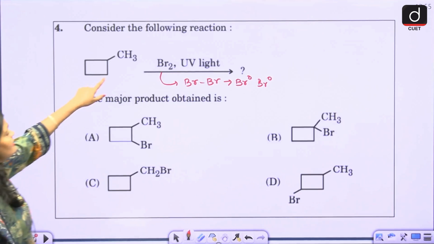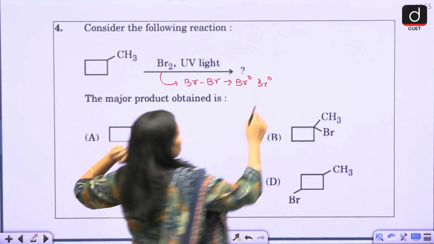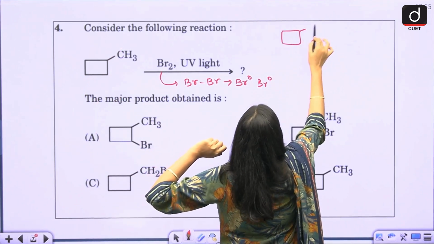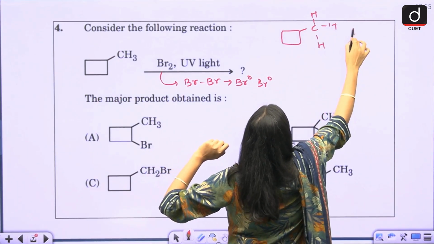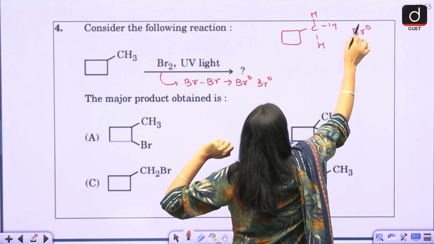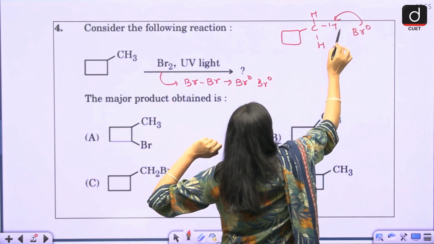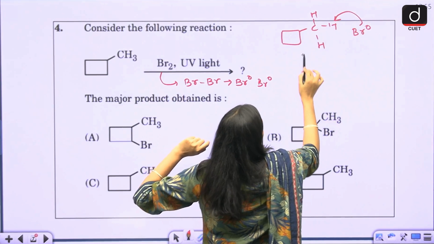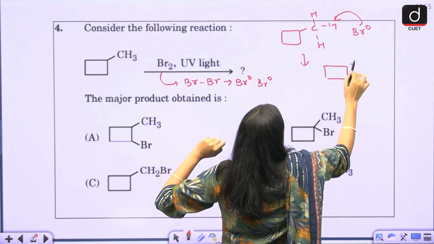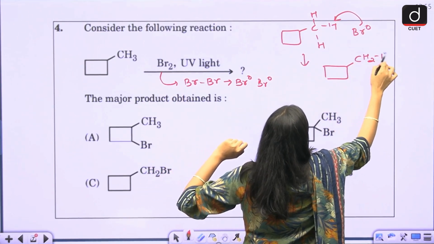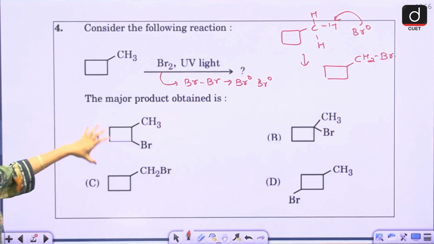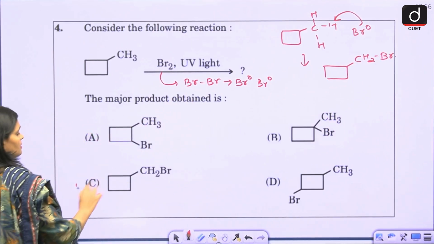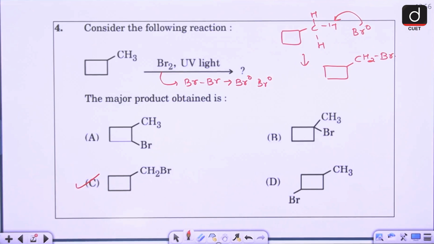So in this case, in the presence of UV light, this Br radical substitutes this hydrogen, and what result you will get? You will get CH2Br. So this is the result you will get. So which option is correct here? C is the correct answer.